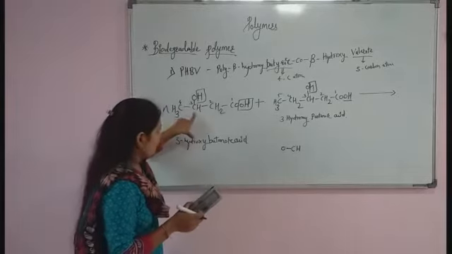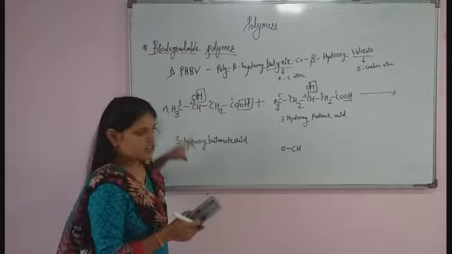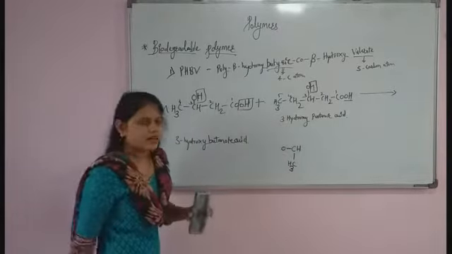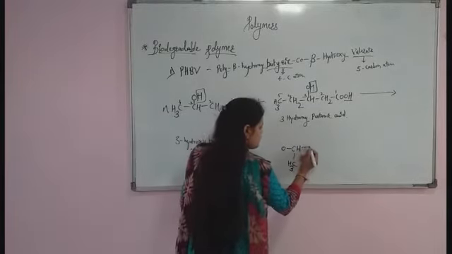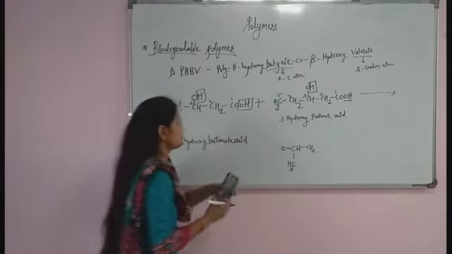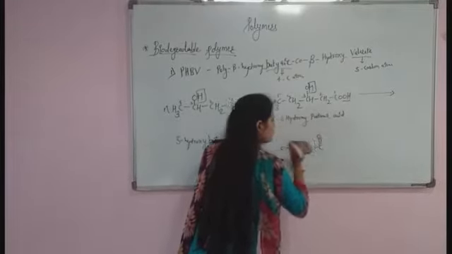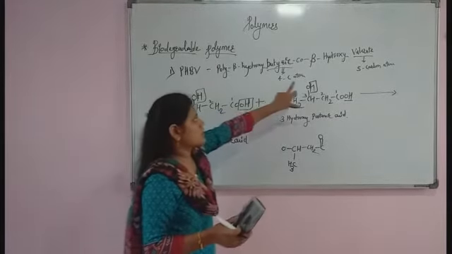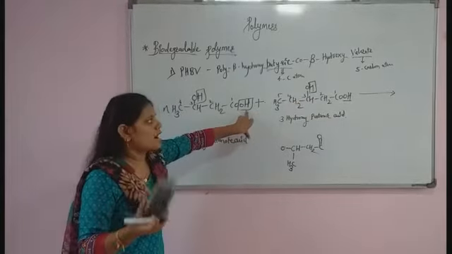Now we have CH which is attached to the O, and this carbon is again attached to CH3. Now this carbon is attached to the CH2, C double bond O. Now this oxygen is attached to this carbon, because this H and this OH are combined together.